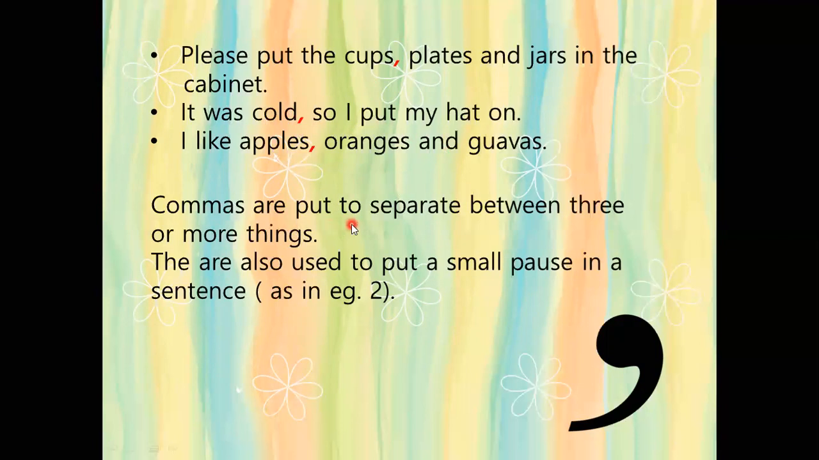So commas are put to separate between 3 or more things. So see in the first example, we have 3 things, cups, plates and jars. And similarly, in the third sentence, we have apples, oranges, and guavas. And commas are also used to put a small pause in sentences. So, like in the second example, it was cold, so I put my hat on. So, it is an intermittent pause to add to the influence of the sentence.